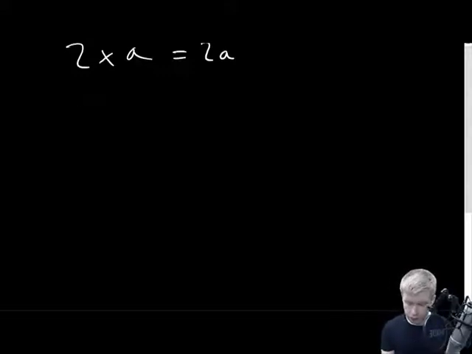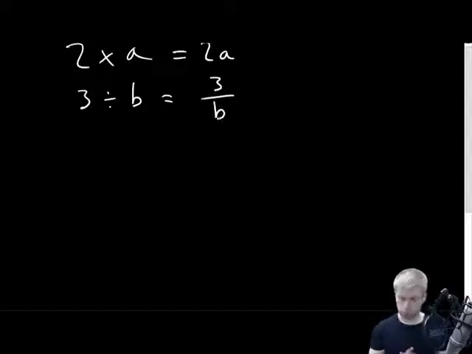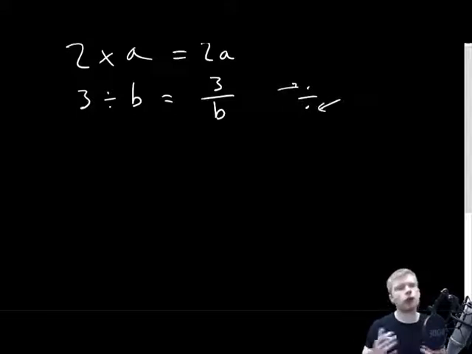Similarly, I might have something like this, 3 divided by B. Now, I don't have to write 3 divided by B each time. I could just write it as a fraction, okay? So that's useful. I mean, if you think about it, the division symbol is kind of an empty fraction, like there's a number that can go here and there's a number that can go down there, okay? So instead of writing division, sometimes I'll write it as a fraction, and it's slightly easier to look at.